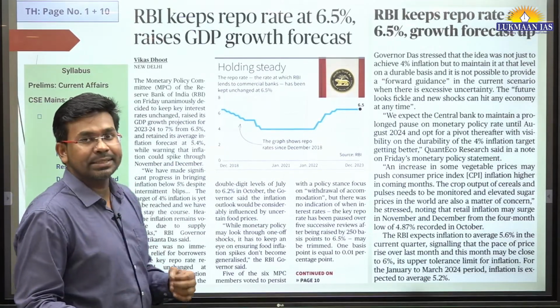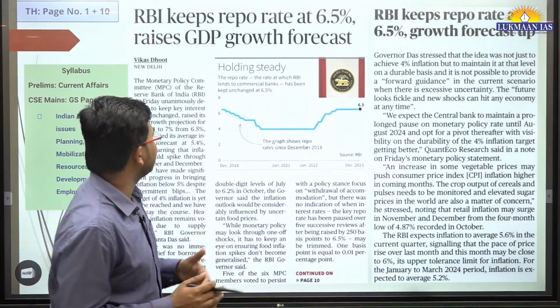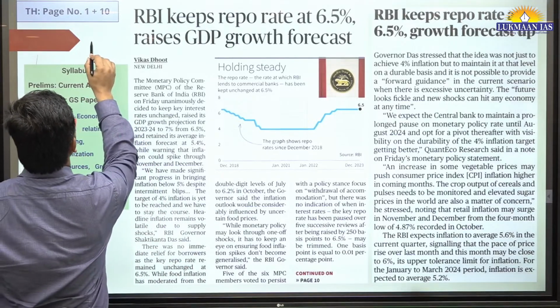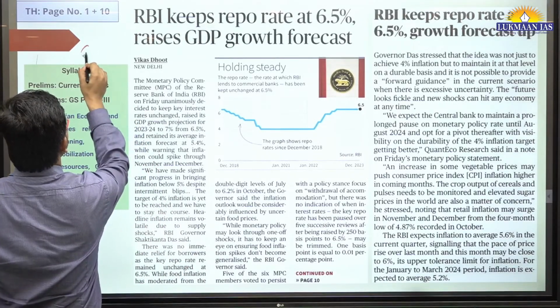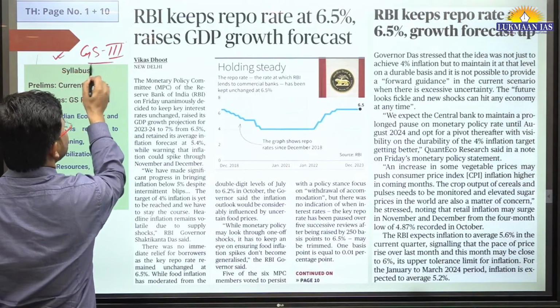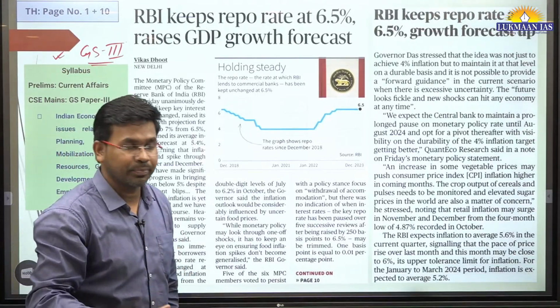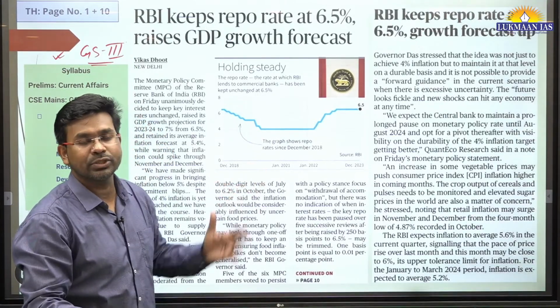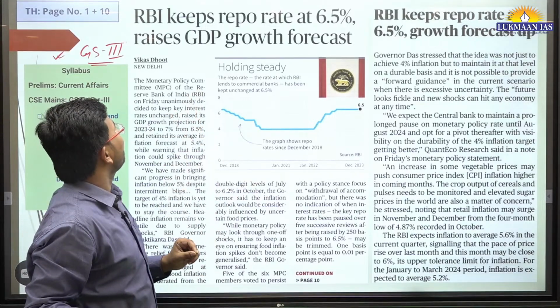This topic is related to the Indian economy. It was there on page number 1, so I have thought of covering this first. This is important for GS paper 3 of the mains exam. However, this topic is more important for the prelims exam. We need to understand through this topic about the Monetary Policy Committee.